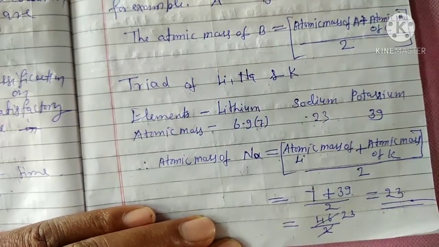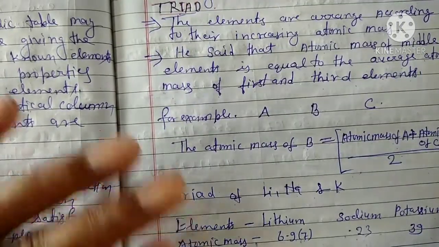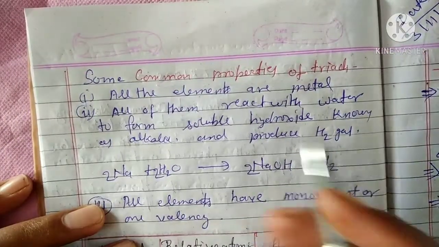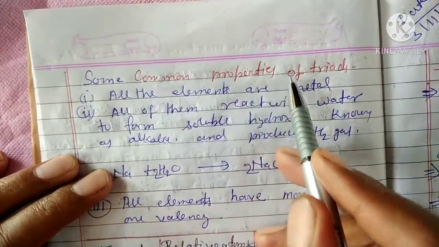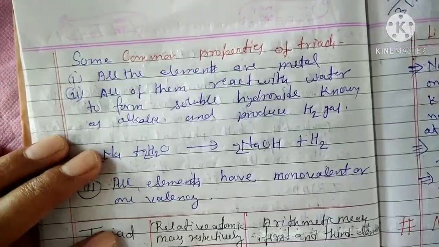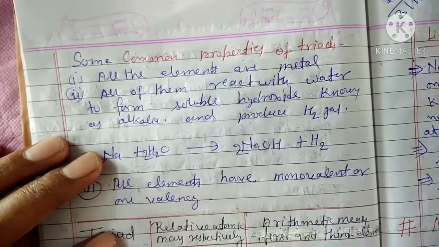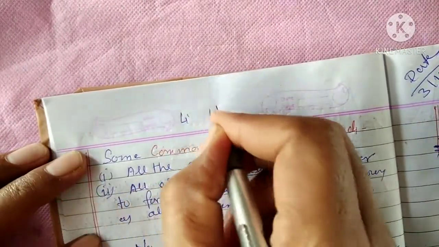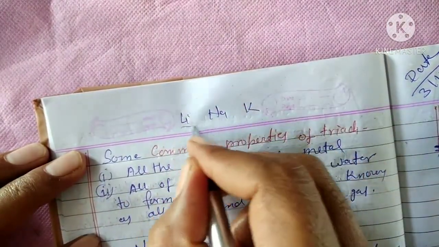Okay students, I hope you understand well. This is known as Dobereiner's Triad law. You can also see here some common properties of triads. All the elements are metals. All the elements means lithium, sodium and potassium.